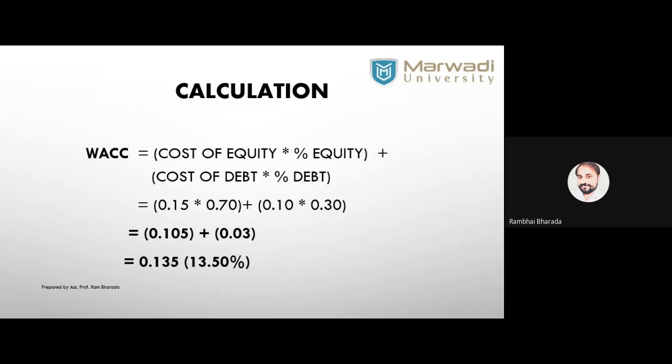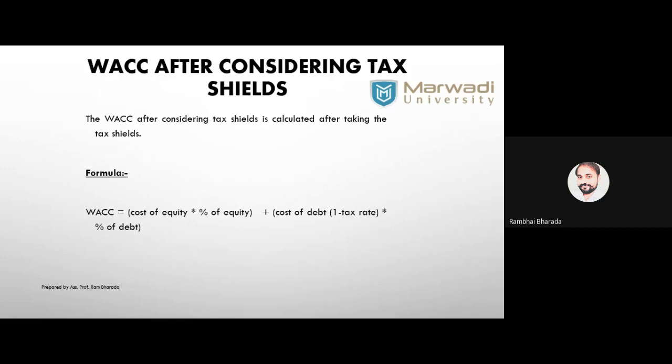Now, last one. If the tax is not deducted from the cost of capital, you need to add only one thing, that is 1 minus t here. 1 minus t. Is it visible to you? I have highlighted it.